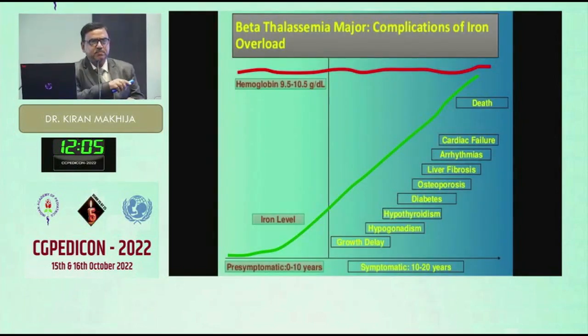So this is a beautiful slide you can see. In the pre-symptomatic phase, in the first decade of life, the iron level is not so much and this is a reversible process, so asymptomatic. Maintain the hemoglobin level at around 10 before the transfusion. So these are the things which lead to complications in the second decade of life. And the main cause of mortality is cardiac failure.